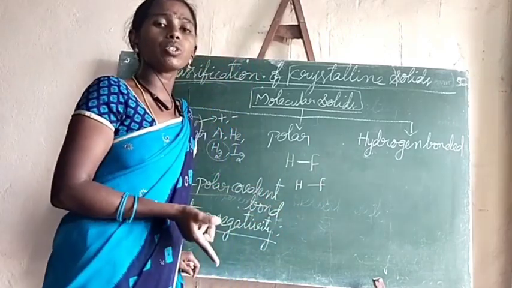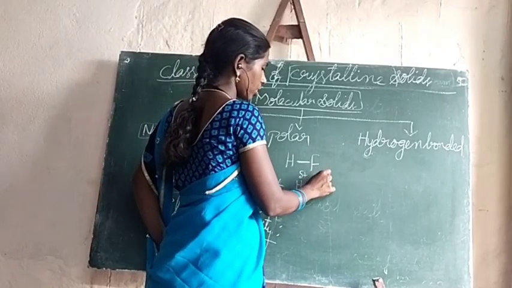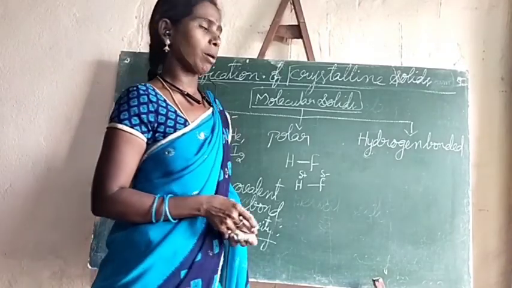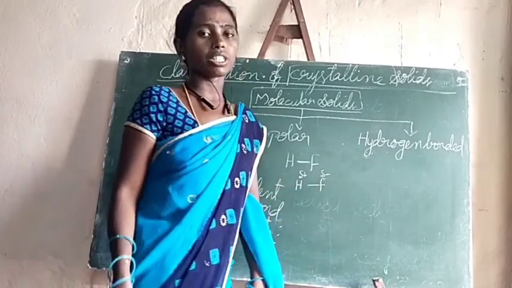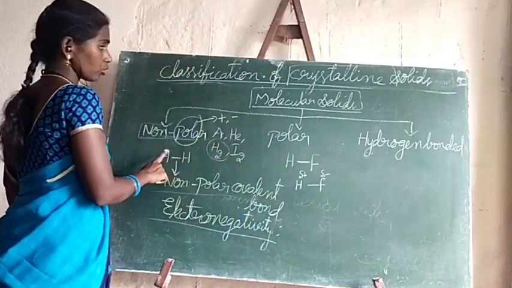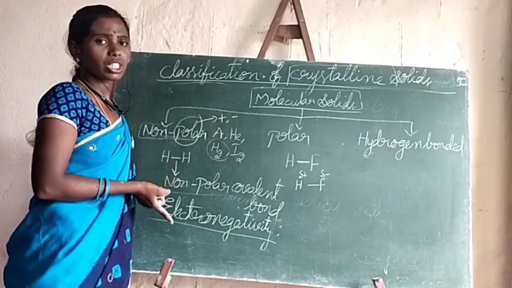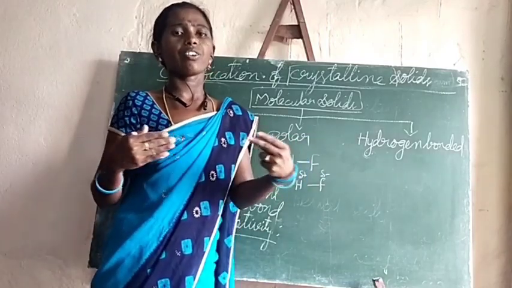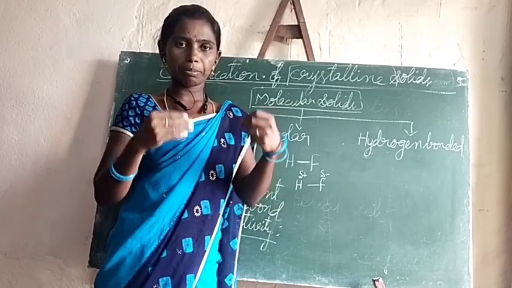Hydrogen gets a partial positive charge, and fluorine gets a partial negative charge. So here positive and negative poles are formed. That's why it is called a polar covalent molecule. But in hydrogen there is no charge separation, because both have the same electronegativity. In tug of war, when both sides apply equal force, the rope stays in that particular position.